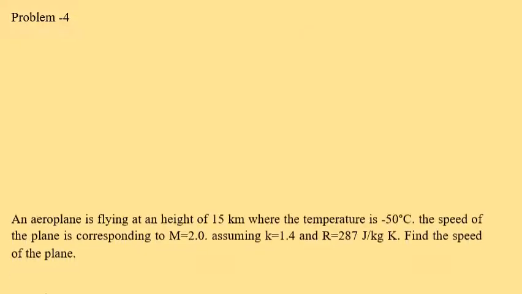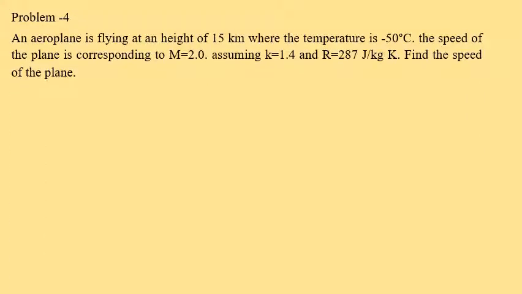So now problem number 4. An aeroplane is flying at a height of 15 km where the temperature is minus 50 degrees centigrade. The speed of the plane corresponds to Mach number 2, and assuming K is equal to 1.4 and R is equal to 287 joules per kg Kelvin, find the speed of the plane.